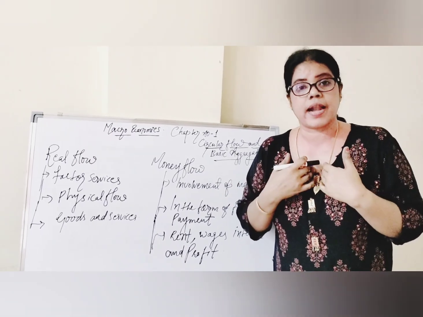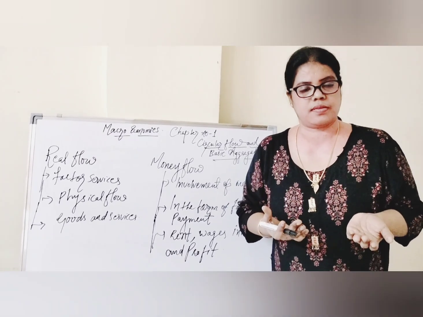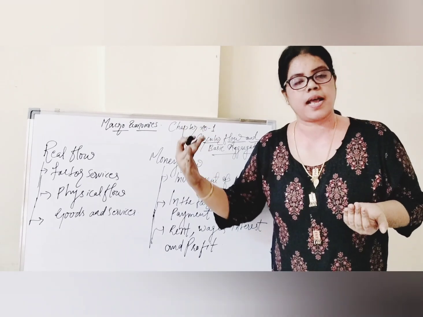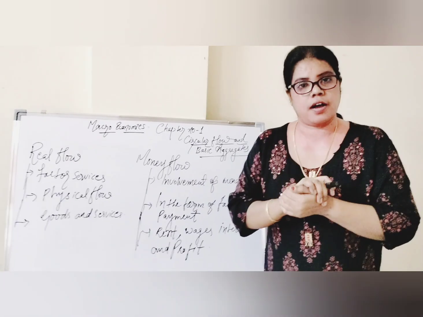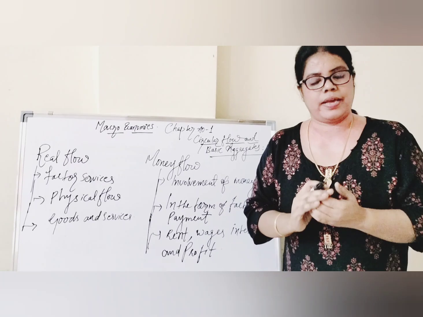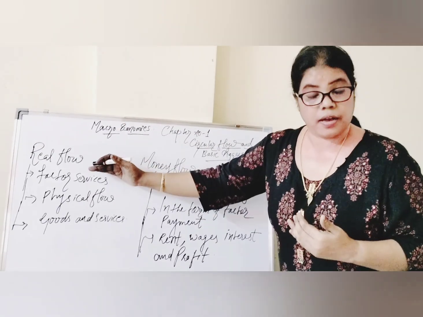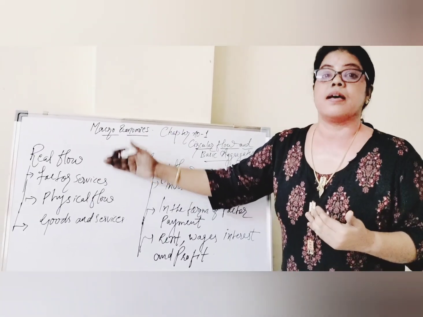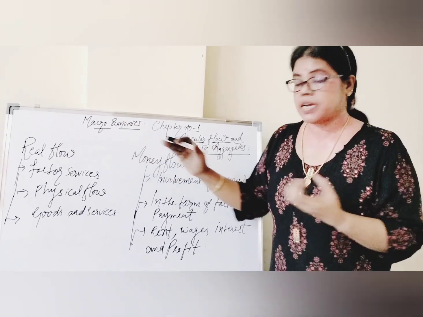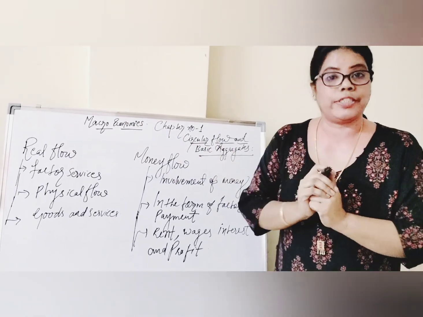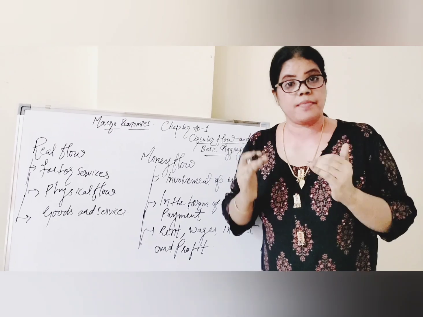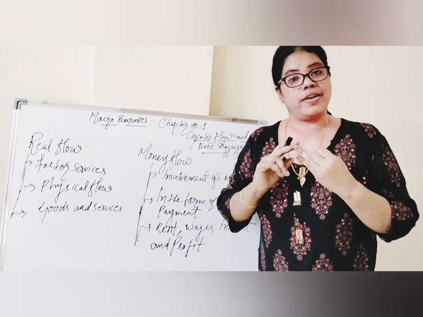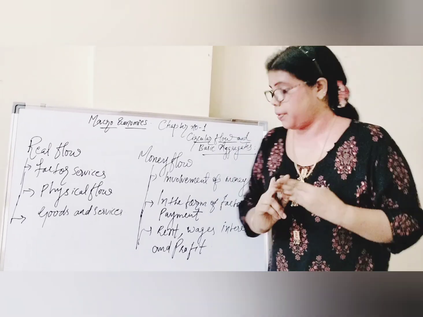Why am I getting a salary? Because of my services. The firm, the school, the organization is providing me income. That is what is called a salary. So when the household is rendering services, the household is receiving income from the firm. That is what is called money flow. That income is considered as rent, wages, interest and profit.